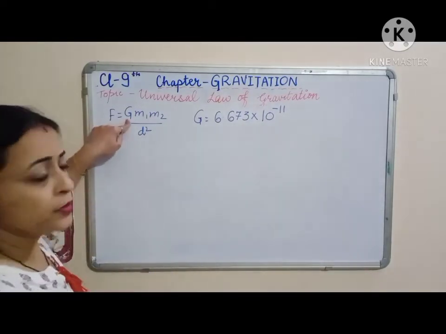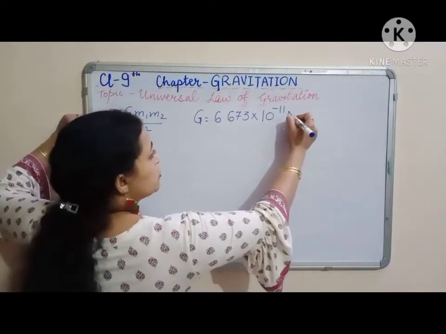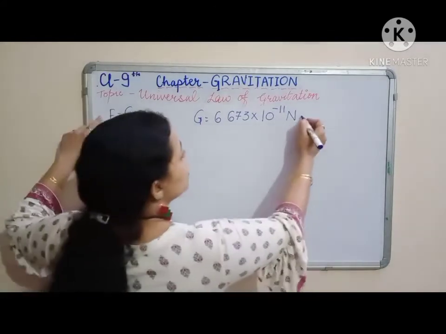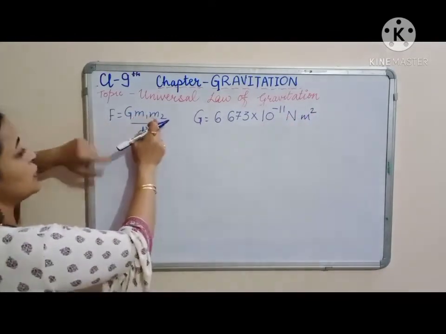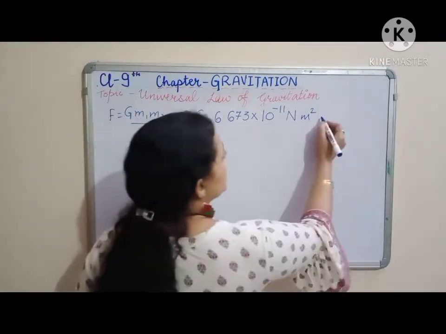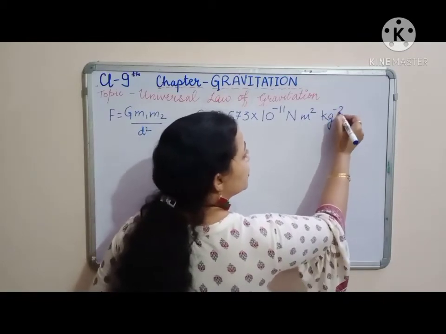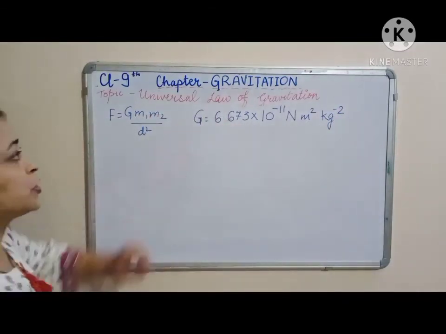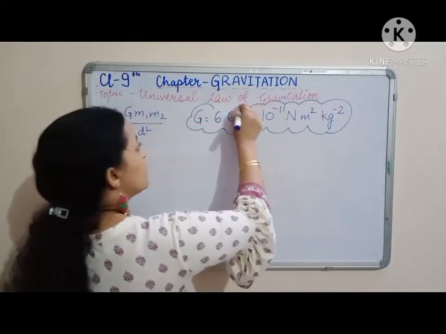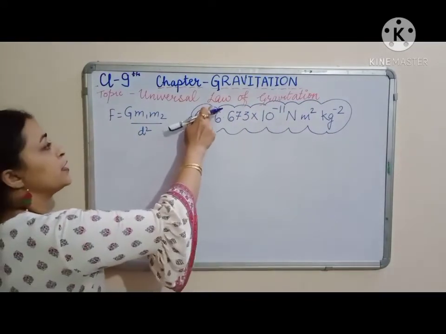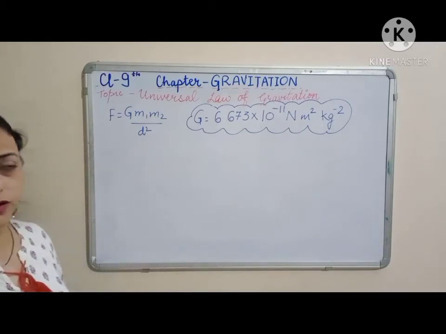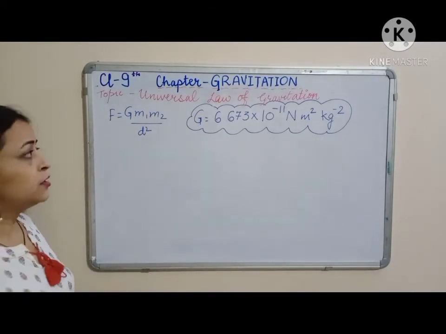See, capital G is here. Force, you know, is measured in Newton, so I'll write Newton. d is in meter, so meter square. That goes with this, Newton meter square. This is in kilograms. These two, kilogram into kilogram, makes it kilogram square, and it comes in the denominator making it per kilogram square. I'm writing power minus 2. So you need to remember this value, that capital G is equal to 6.673 into 10 raised to power minus 11 Newton meter square per kilogram square. Hope it's clear up to this point.